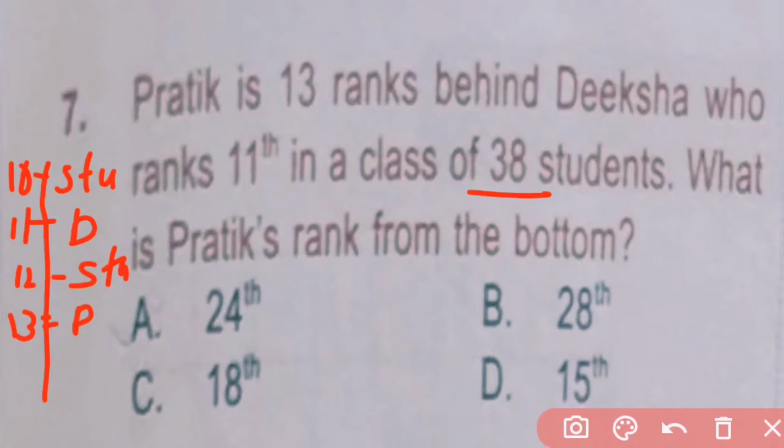There are a total of 38 students, means after Pratik there are 14 students, means from the bottom Pratik is the 15th one. So here D is the correct answer.